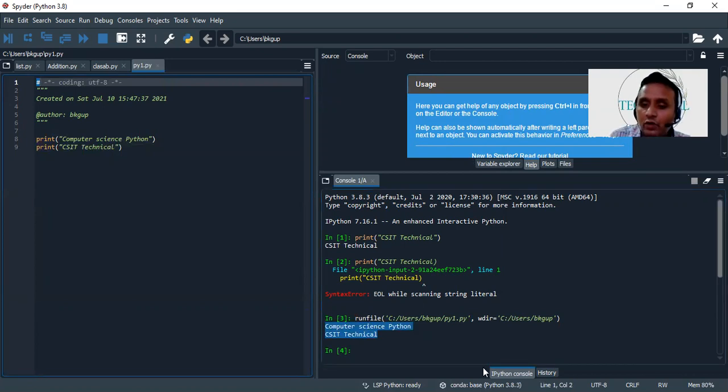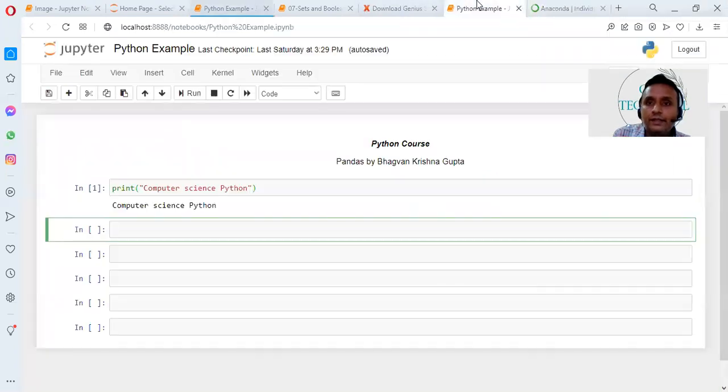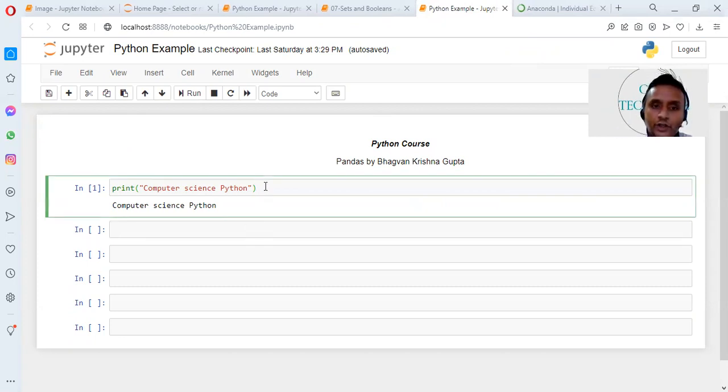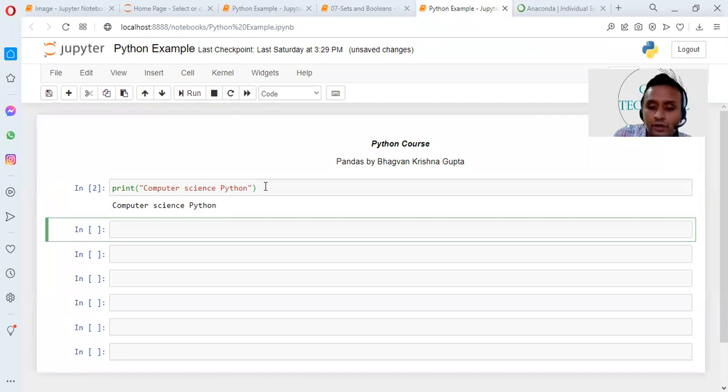If we want to write our code in Jupyter, this is the Jupyter console. How can we execute our code in Jupyter? I want to execute this line. Whenever you are using Jupyter Notebook for executing your Python program, you have to press Alt Enter, so it will execute your line.